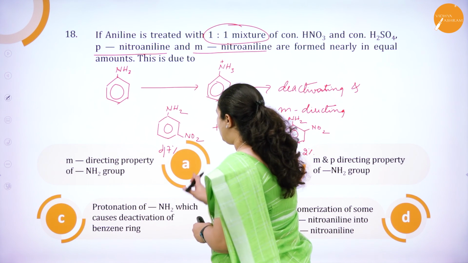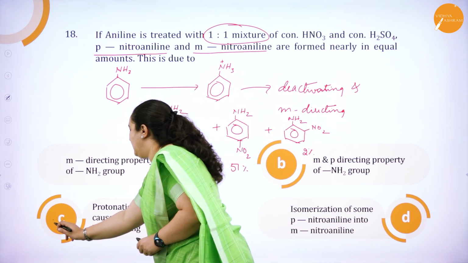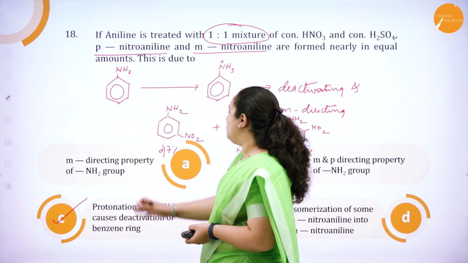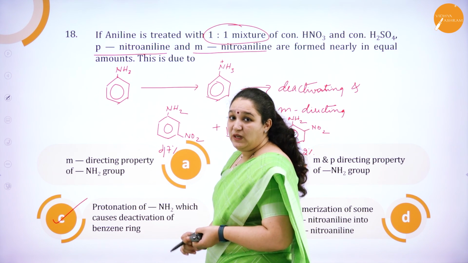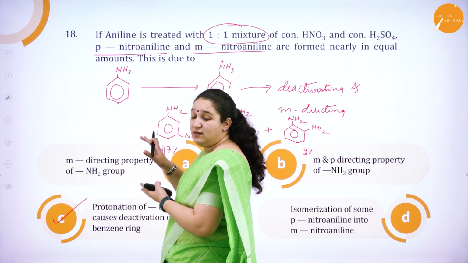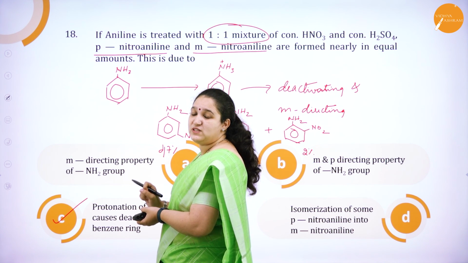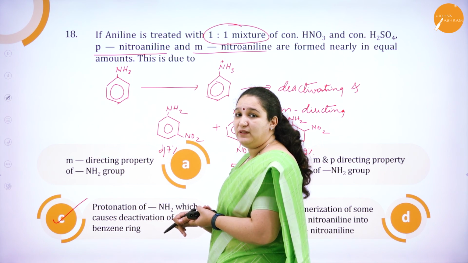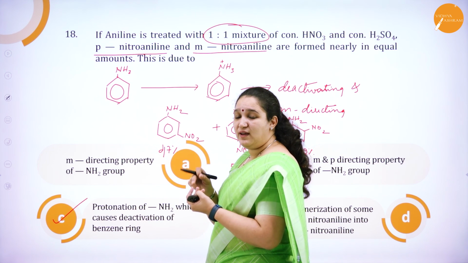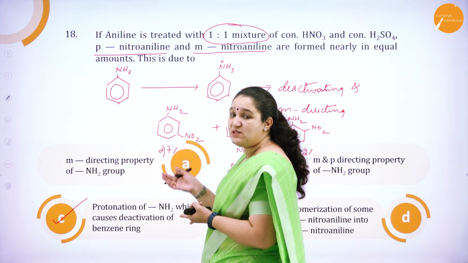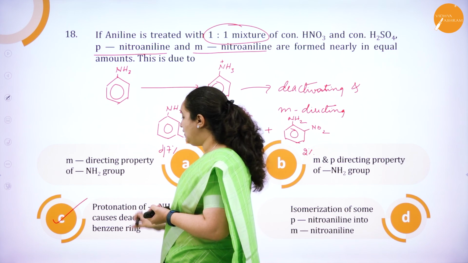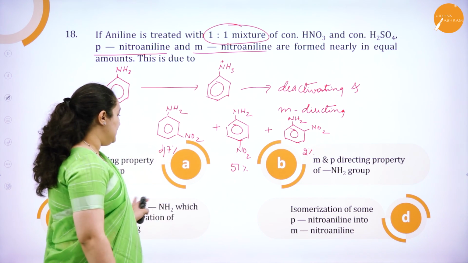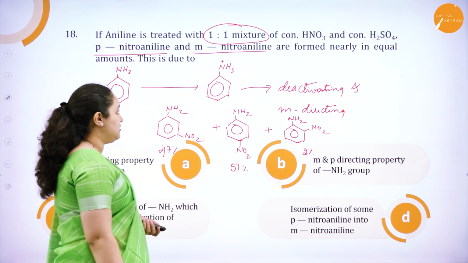Protonation of NH2 which causes deactivation of the benzene ring is the correct answer for the question. Why not the meta-directing property of NH2 group? It is not only the meta-directing property which is happening here. It is first the protonation of the NH2 group that will happen, because of which the benzene ring gets deactivated, and as well as because it is a meta-directing group, only because of that you will get such a reaction. Okay, so option C is the correct answer.